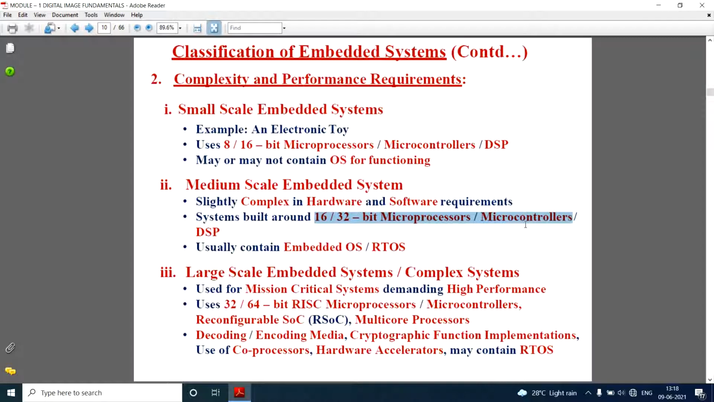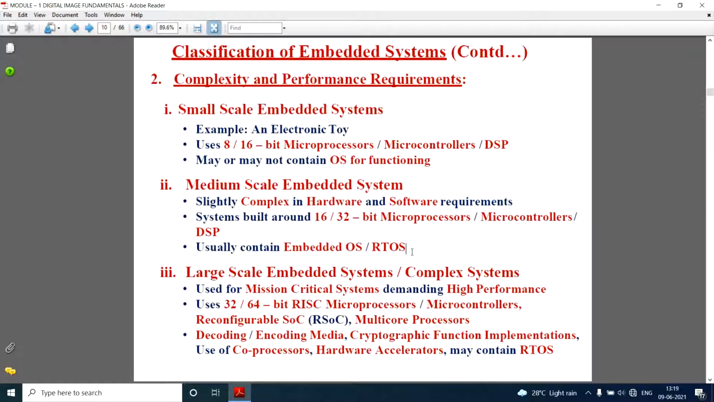Usually these contain an embedded OS or RTOS. RTOS is nothing but real-time operating systems. When I want to program a medium scale embedded system, the developer should know basic programming languages like C, C++, Java, and even the concept of RTOS, that is real time operating system, is also required to develop a medium scale embedded system.